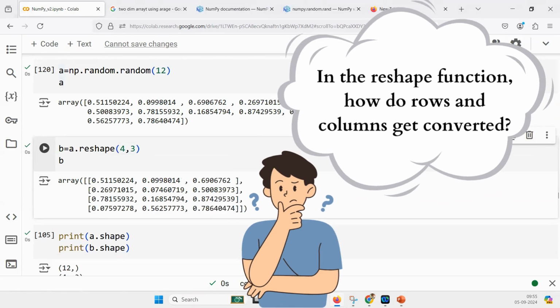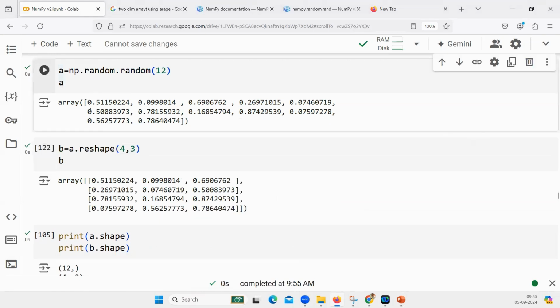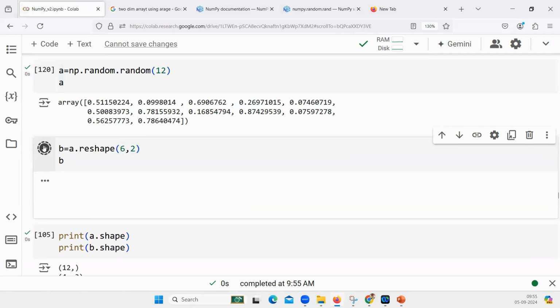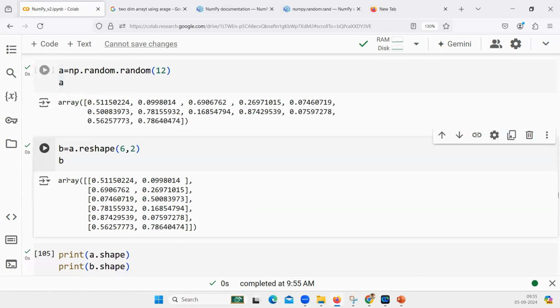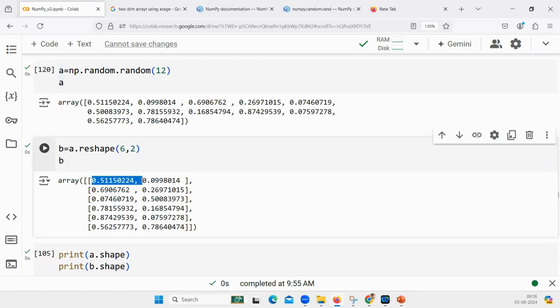Now, how does reshape convert from a single row into rows and columns? On which basis? It will take the first element. Check these values. Let's say there are 6 rows and 2 columns. This is a unidimensional array, and this is an array with 6 rows and 2 columns. Look at the first value in array A. What is the first value in the reshaped array? This one.